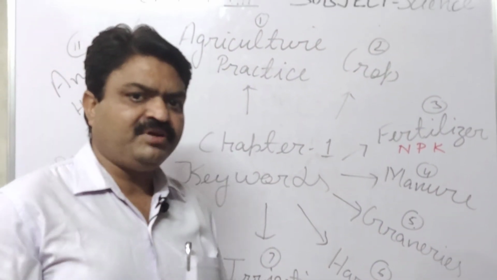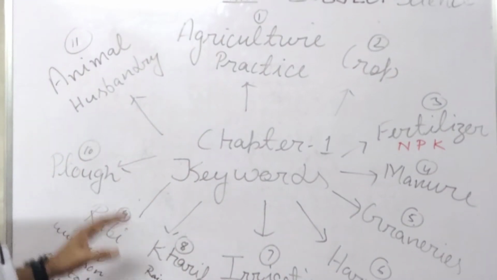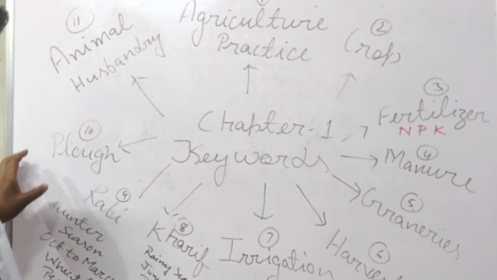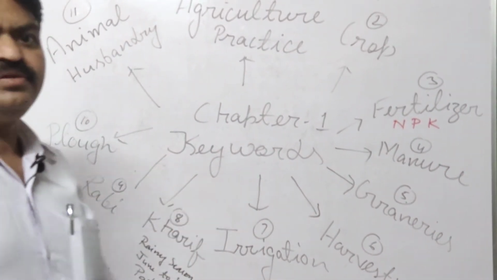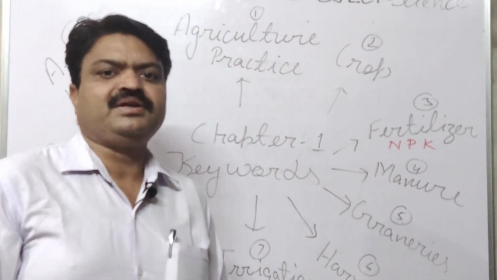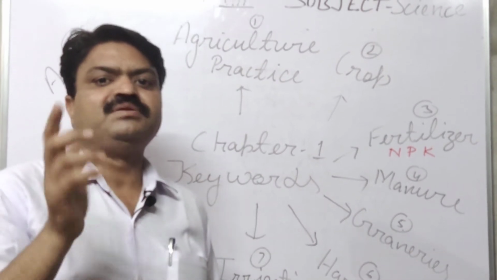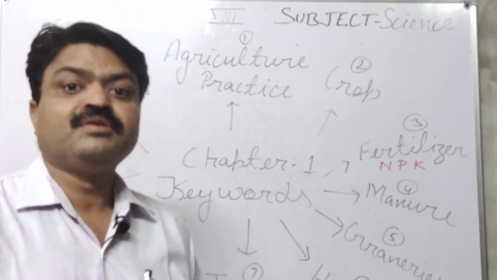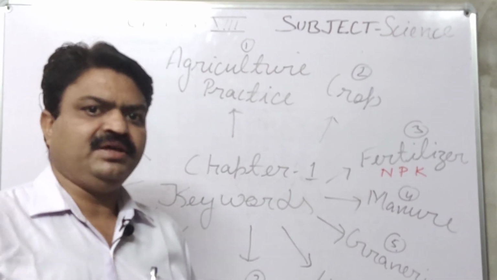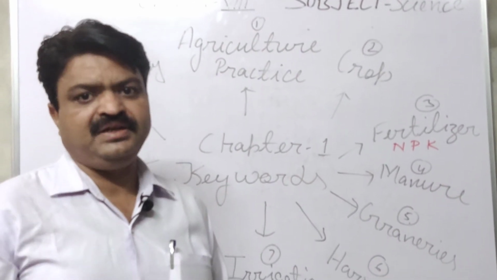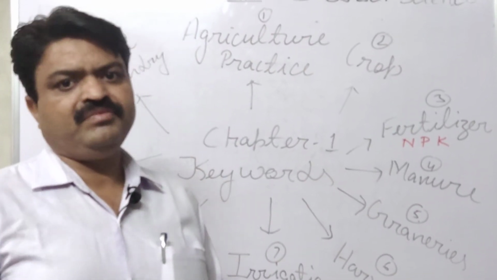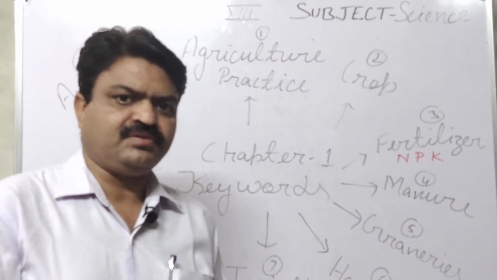There is another crop known as Zaid crop, and it is not given in your book. What are Zaid crops, student? Zaid crops are the crops that are grown in the summer season, and melon, watermelon and gourd come in the summer season crops. Generally vegetables or some fruits are grown in this season.